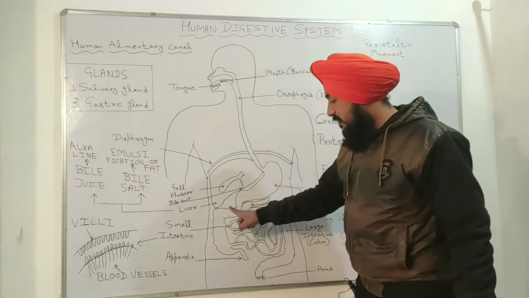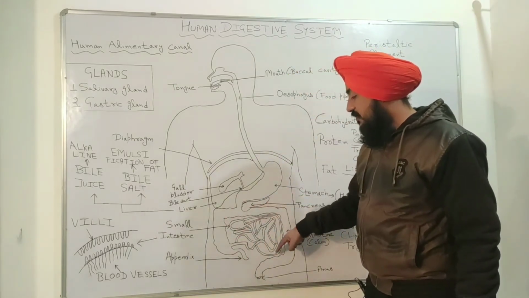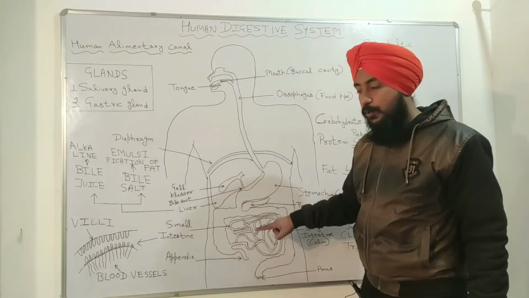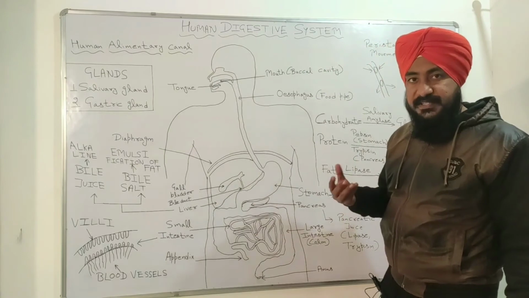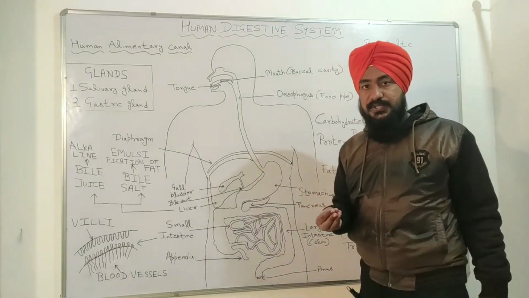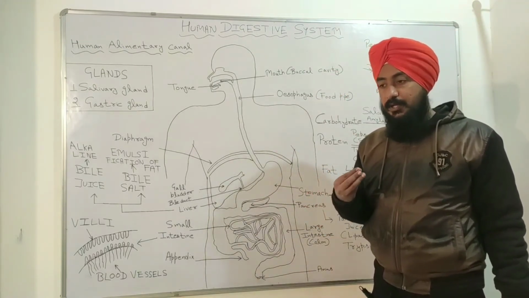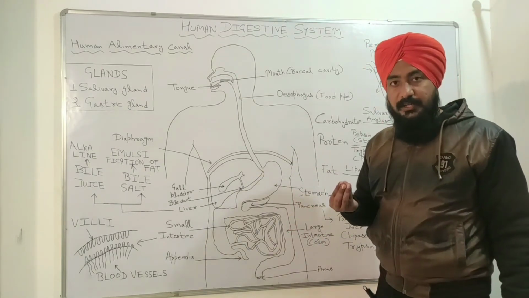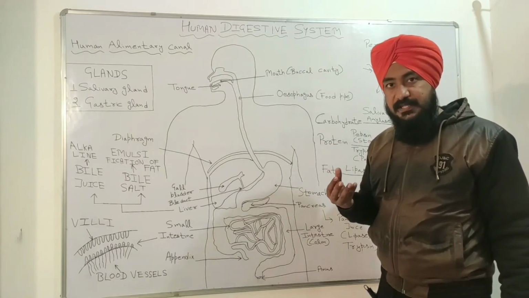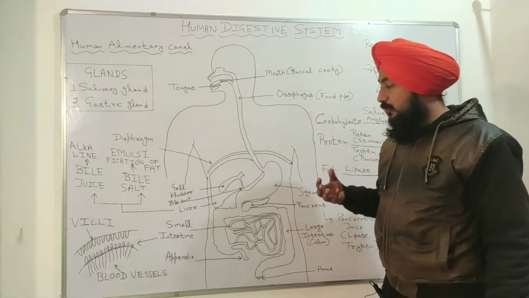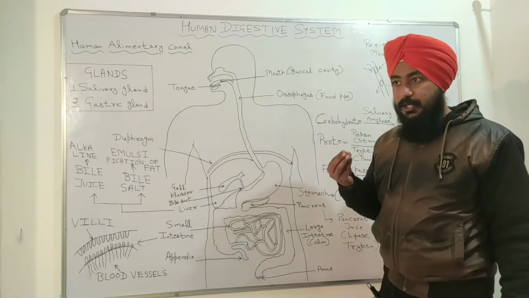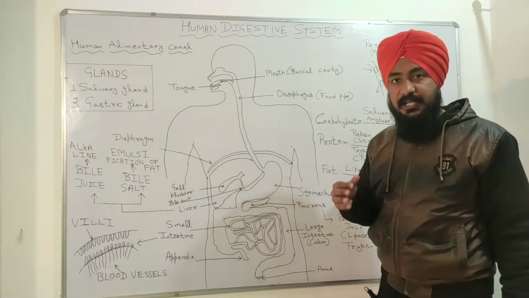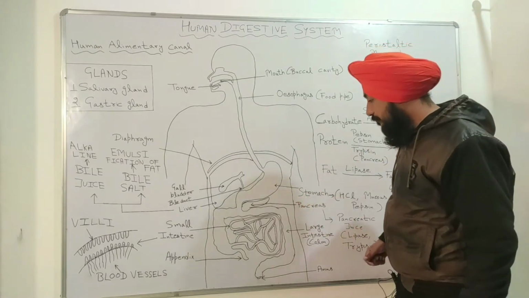After that, you can see here the small intestine of our body, and the length of this small intestine is almost 6.5 meters. Basically the main complete digestion process occurs in this small intestine. Now the main function of absorption occurs in the small intestine. What happens in that absorption we will study.